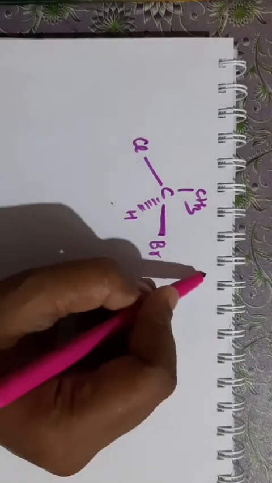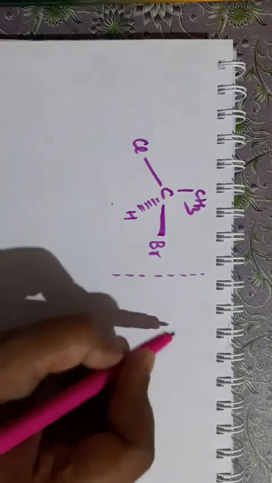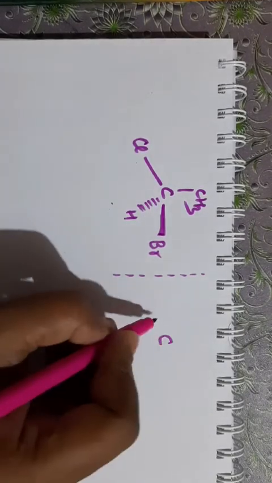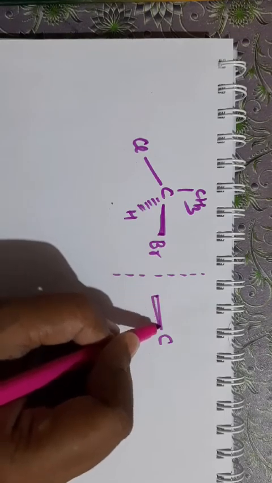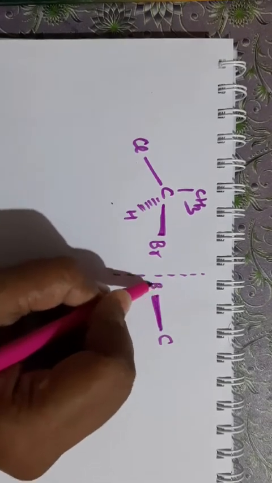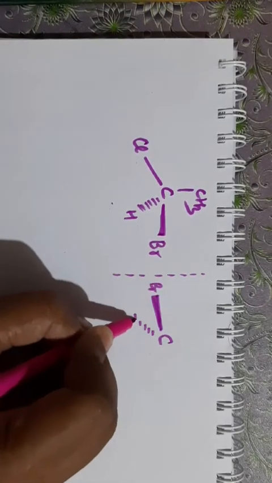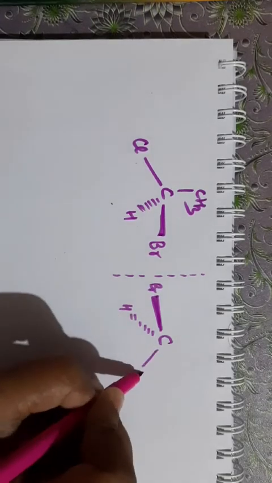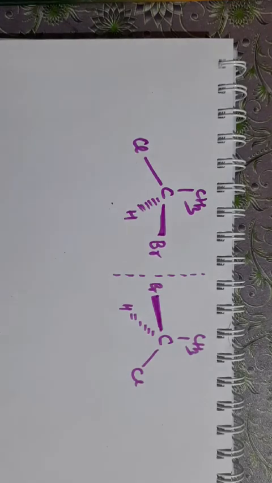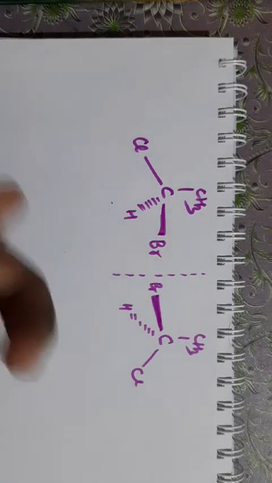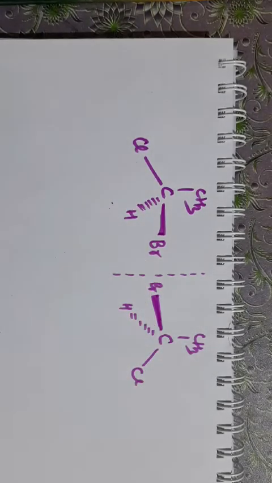Now how its mirror image will look like? Its mirror image will be: this Br will come here, hydrogen will come here, Cl will come here, and CH3 will come here. Clear? Now can you superimpose it over this?